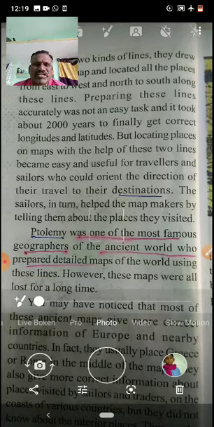See, detailed maps of the world, he drew. However, these maps were all lost for a long time. He drew many maps, but what happened in course of time? He lost all those. In course of time, they were buried and lost.